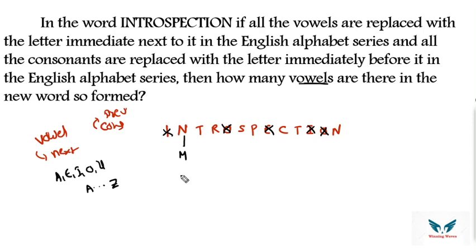N previous is M. T is a consonant, so consonant previous is S. Then R previous is Q. Then S is a consonant, S previous is R. P previous is O. C previous is B. T previous is S, and N previous is M.